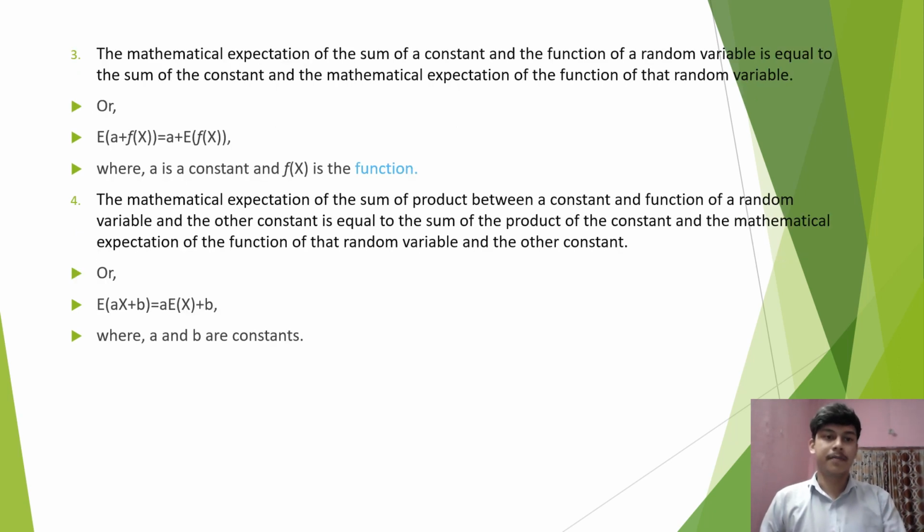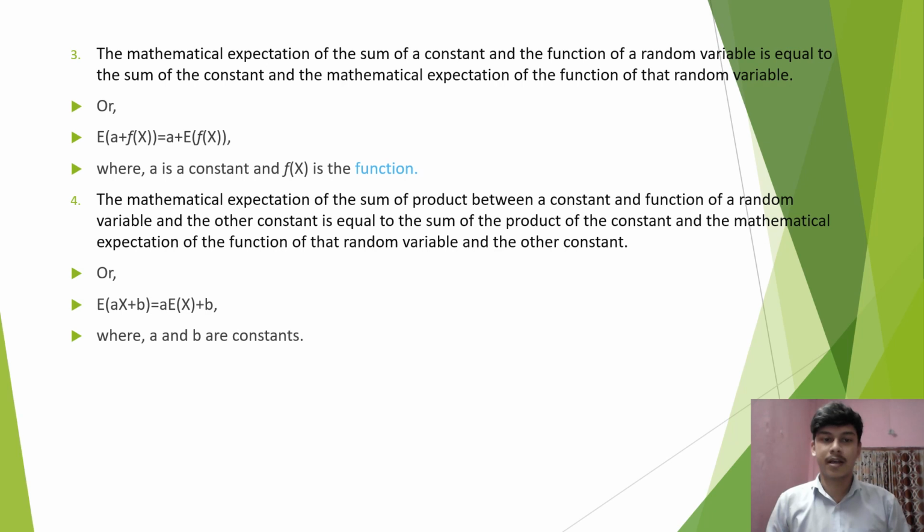Number 3, the mathematical expectation of the sum of a constant and a function of a random variable is equal to the sum of the constant and the mathematical expectation of the function of the random variable, or E(a plus fx) equal to a plus E(fx), where a is a constant and fx is a function.